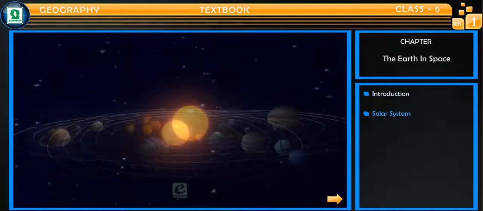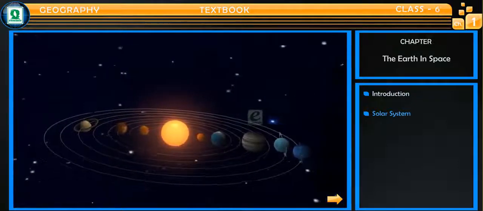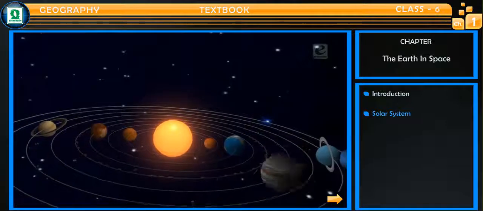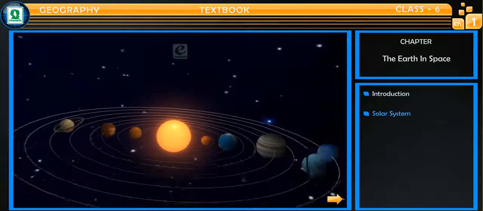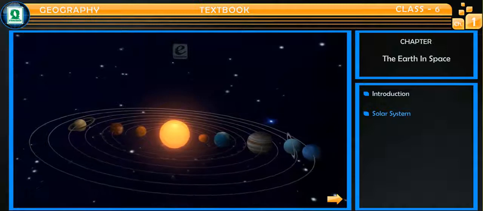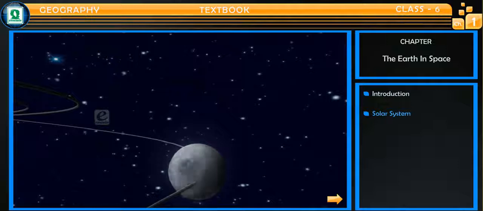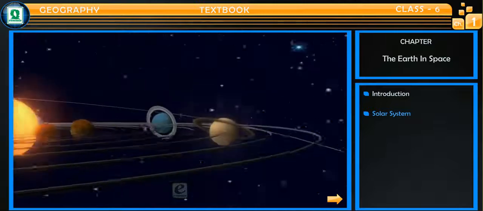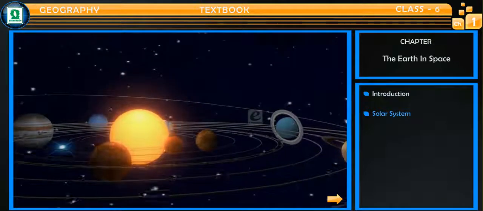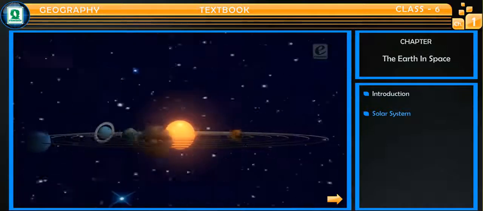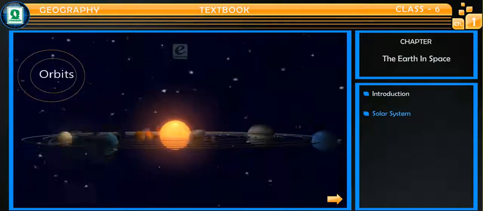There are 8 planets in our solar system: Mercury, Venus, Earth, Mars, Jupiter, Saturn, Uranus, and Neptune. Earlier, Pluto was also considered as one of the planets of this system, but recent discoveries have proved that Pluto is not a planet but a dwarf planet. All the planets of the solar system revolve around the sun in elliptical paths, which are called orbits.